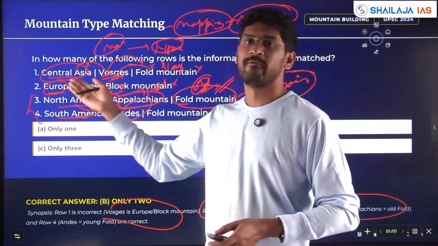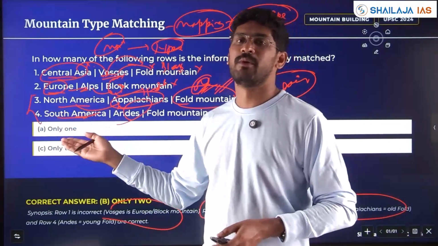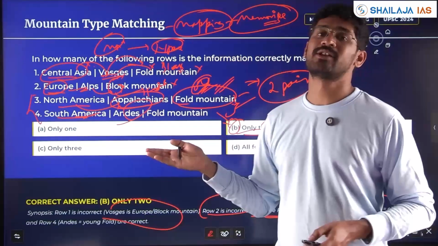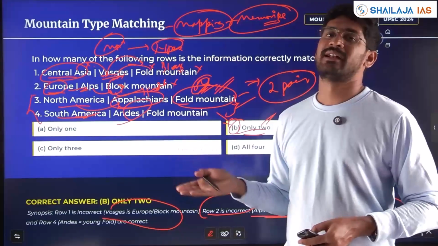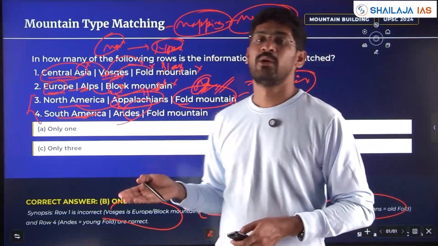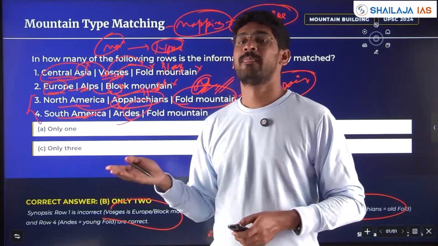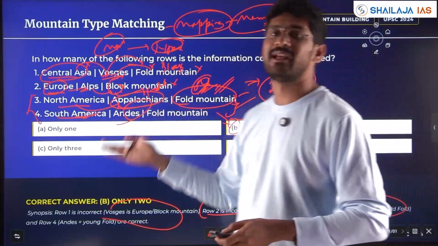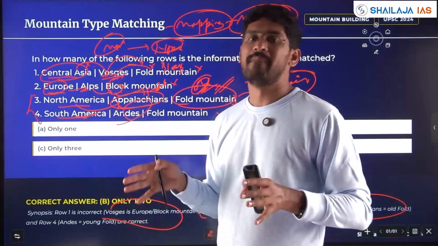This we can do. We know in which place you have which mountains, but whether they are fold mountains or block mountains, you should have clarity. What about Himalayas? What about Aravallis? That also you please mention in the comment section and make a proper mapping note.